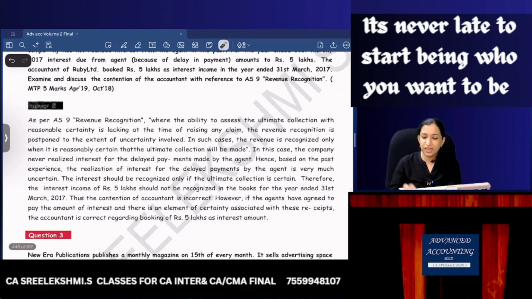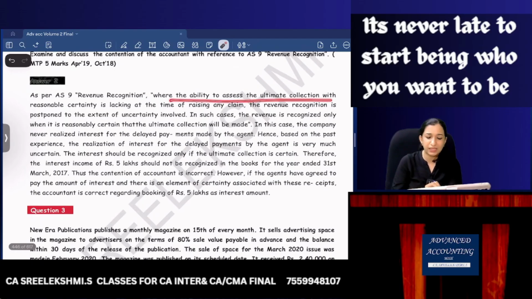So as per AS 9, where the ability to assess the ultimate collection with reasonable certainty is lacking, the revenue recognition should be postponed to the extent uncertainty is involved. Revenue is recognized only when it is reasonably certain that the ultimate collection will be made. In this case, the company never realized interest from delayed payments.